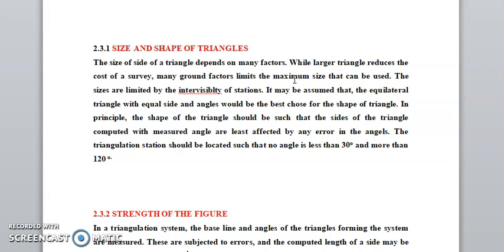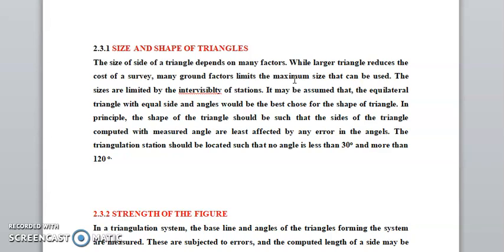In principle, the shape of the triangle should be such that the sides computed from the measured angles are least affected by errors in the angles. The triangulation stations should be located so that no angle is less than 30 degrees or more than 120 degrees.